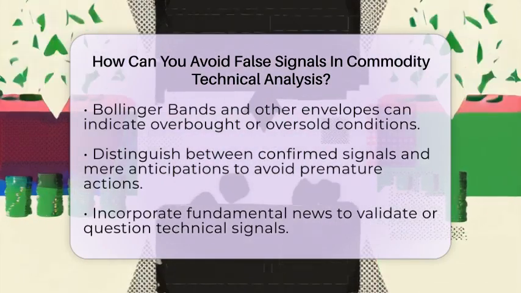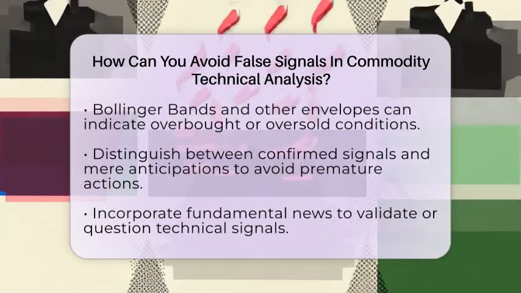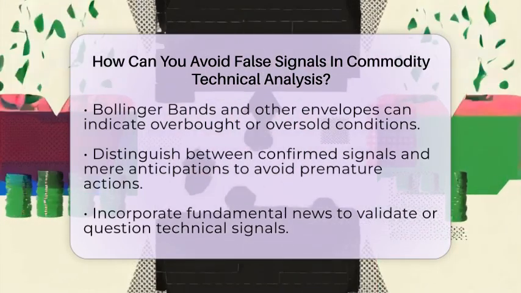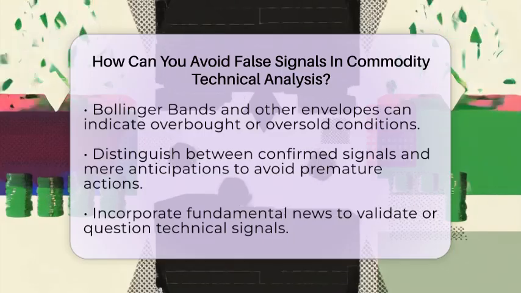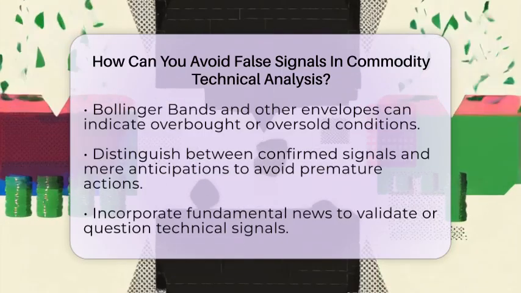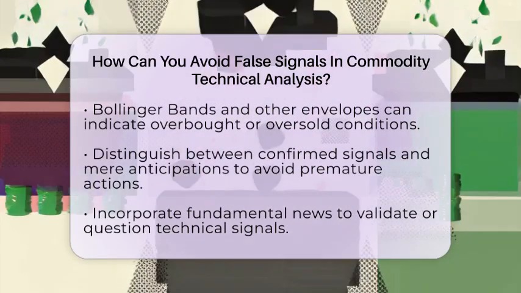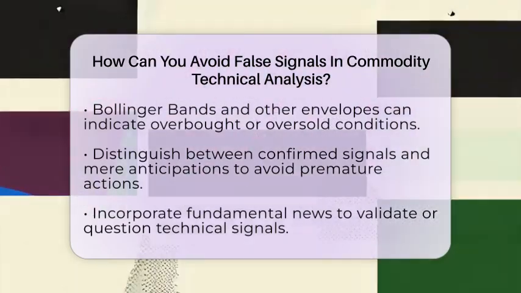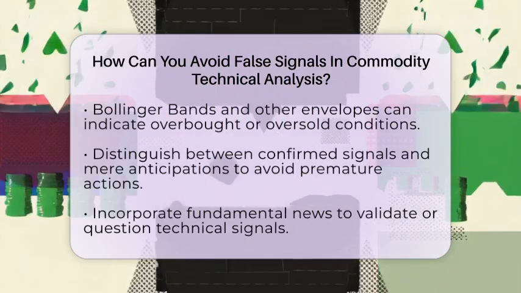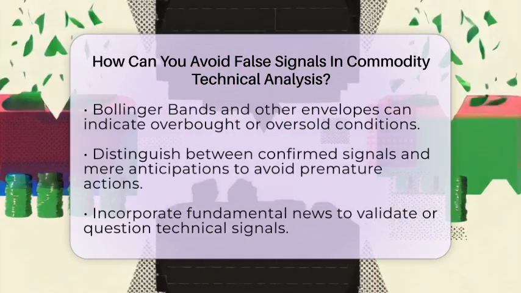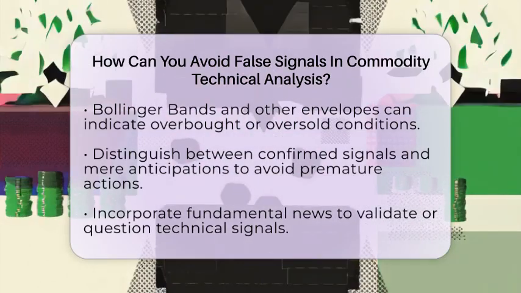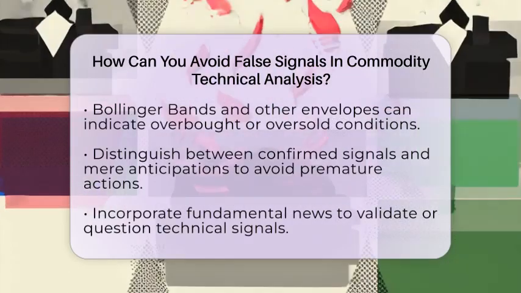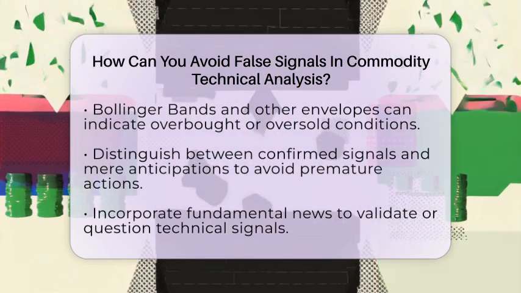Envelopes and bands, like Bollinger Bands, also help. When prices stretch beyond these bands, it might signal an overbought or oversold condition, hinting at a possible reversal rather than a trend continuation. It's important to distinguish between actual signals and mere anticipations. Confirmed breaks of moving averages or other clear signals are more reliable than guesses about how long a trend will last.